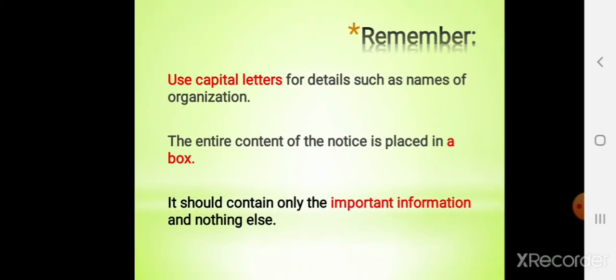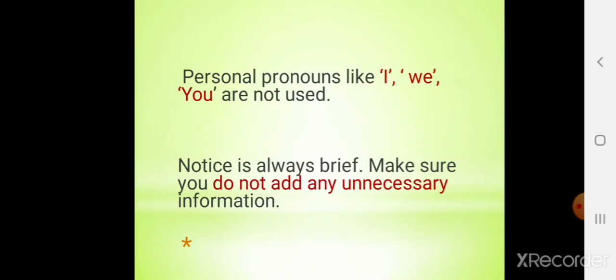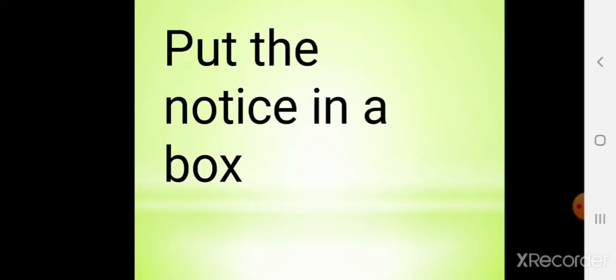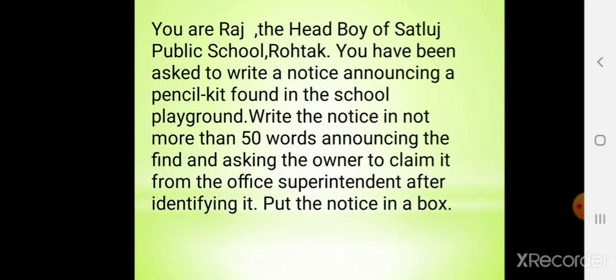Next, students, personal pronouns like I, we and you are not used while writing a notice. Avoid these personal pronouns. Now, students, remember a notice is always brief. Try to write the notice within 50 words and do not add any unnecessary information. Then a suitable heading, or a suitable description or caption, should be there. Now, students, let's start with the notice.